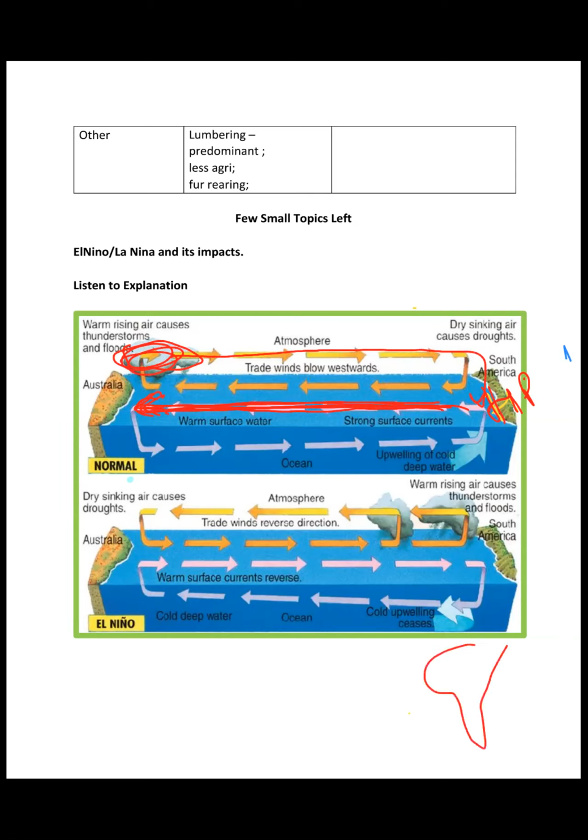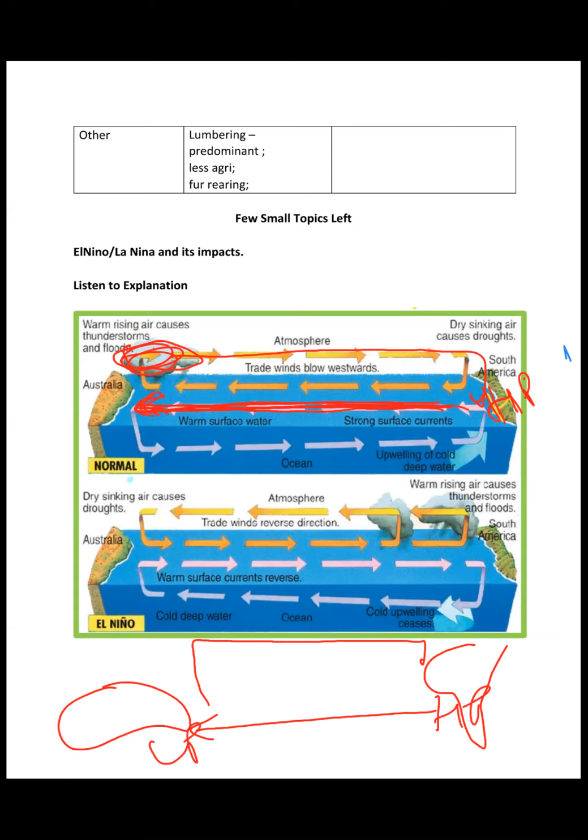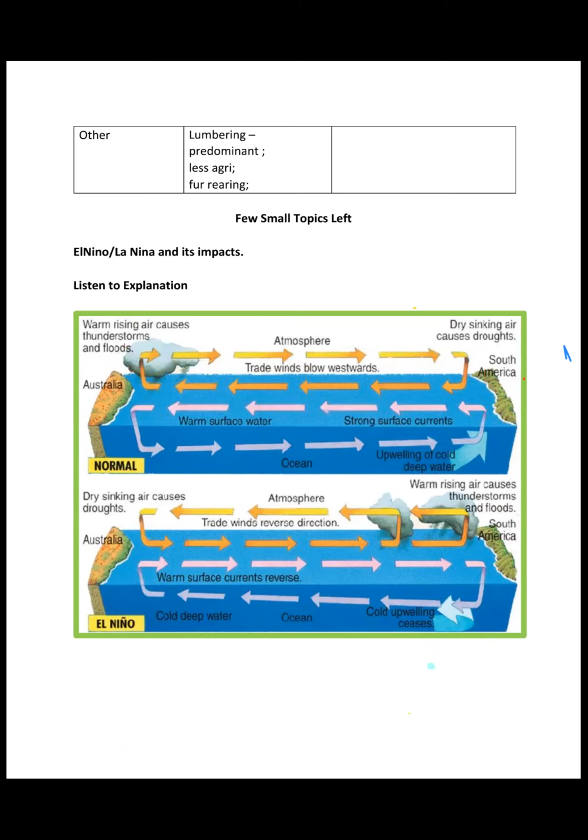Let's say this is South America, and this is Australia. So the wind pattern is like this: high pressure, low pressure, right? This is the normal condition. But in the El Nino years, and no one actually knows the reason for the occurrence of this phenomenon, the cold Peruvian current turns warm, right?